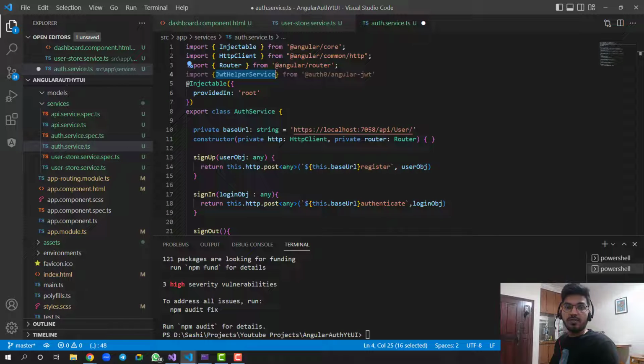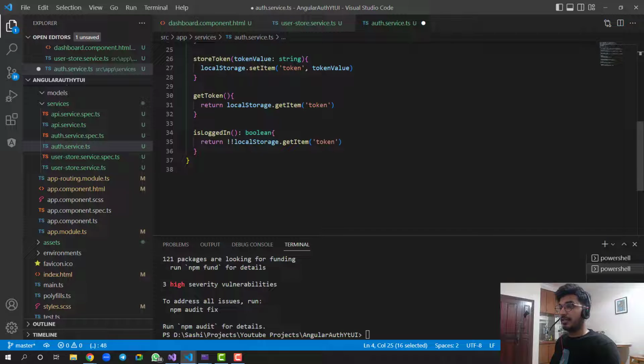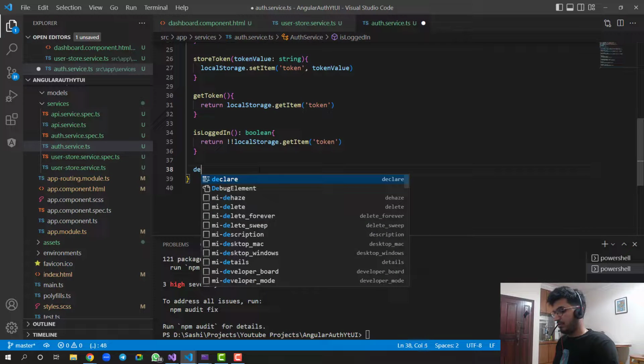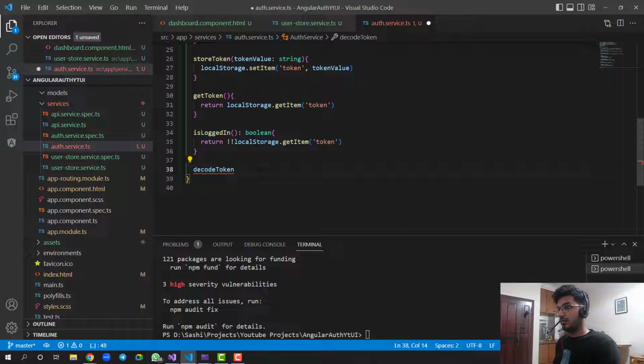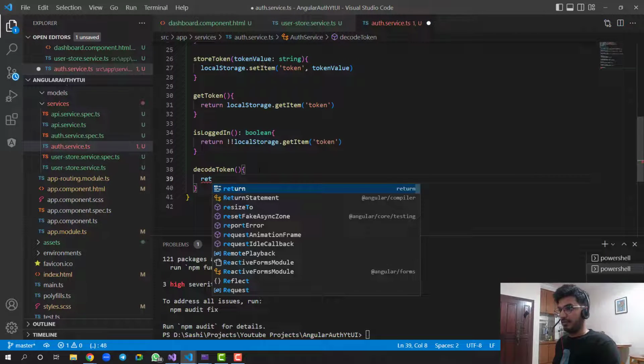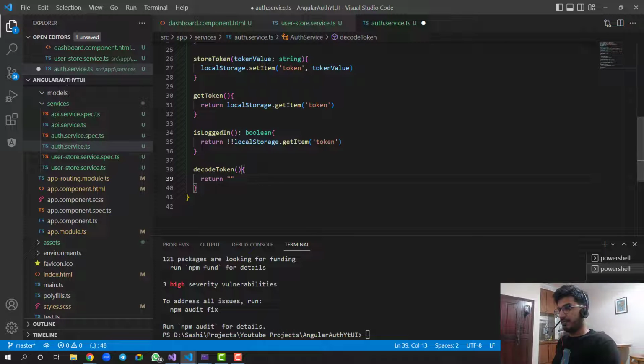So what we will do is create a method called decode token. Let's create the method decodeToken, and it will return something, or I'll say the decoded token.